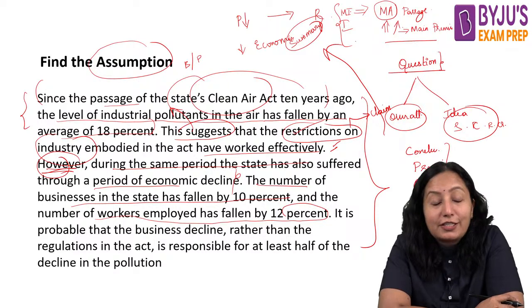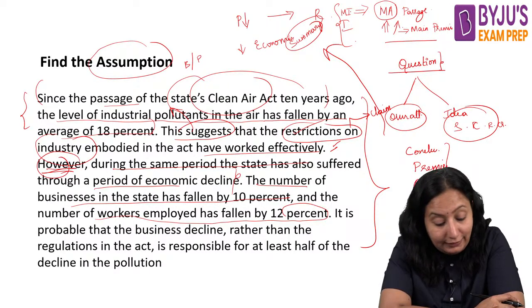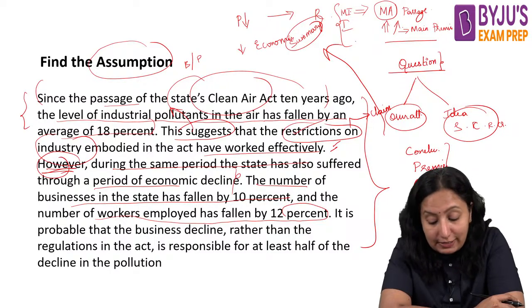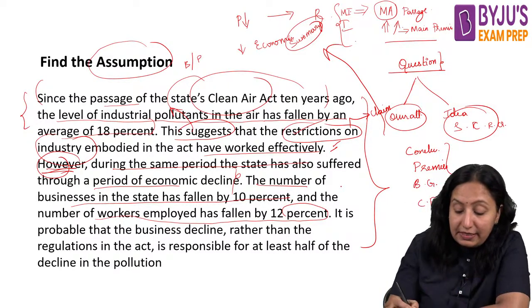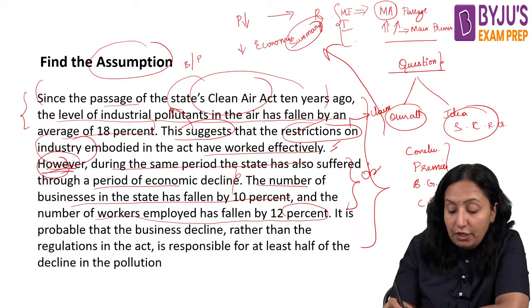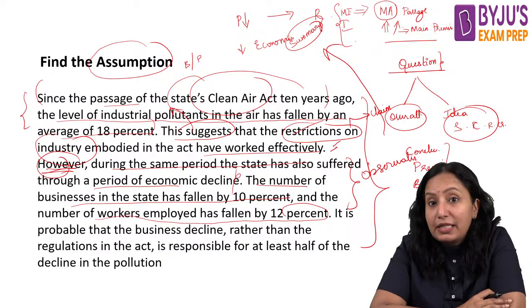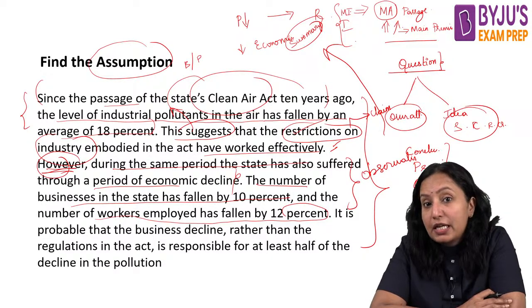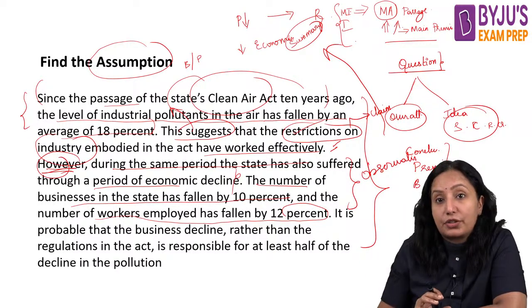Even the strength of the workers has come down, and businesses have also come down. This is like an observation, so it sounds like background, because they are observing and telling us things. See, why am I deconstructing the paragraph? Because I want you to understand how we are going to deconstruct.